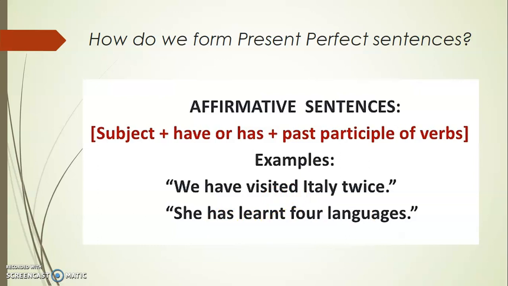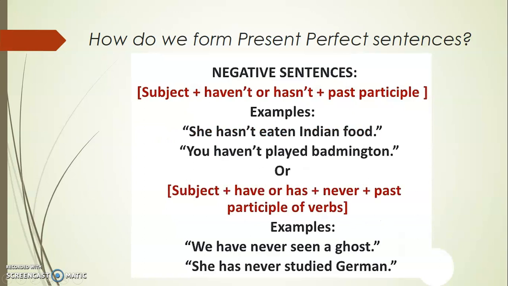What about the negative? Well, we have 2 forms to express negative ideas. The first one would be like this, to use the subject, haven't or hasn't, and then the past participle. For example, she hasn't eaten Indian food. Or, you haven't played badminton. As you can see, we have the subject, hasn't or haven't, and then the action.